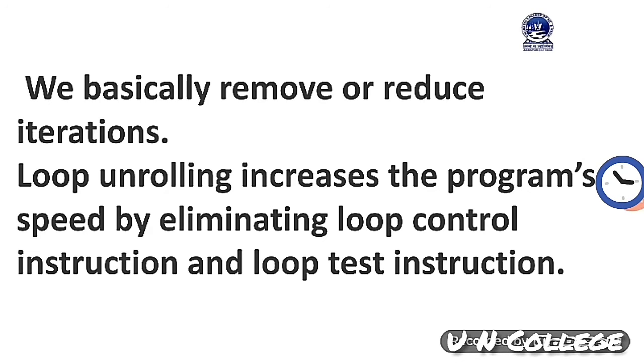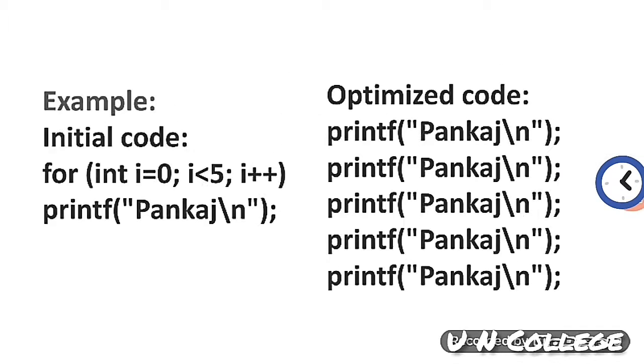Suppose we are using i less than equal to 100, it means that the loop will be executed for 100 times. Here in case of loop unrolling we are trying to remove or reduce iterations. Loop unrolling increases the program speed by eliminating loop control instructions and loop test instructions.